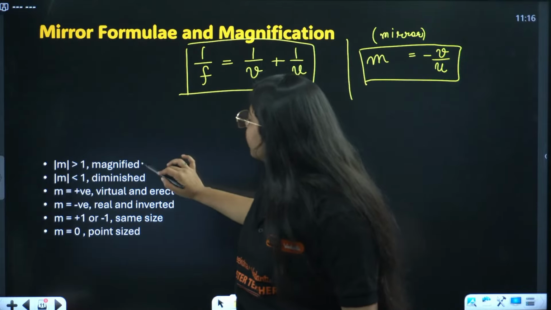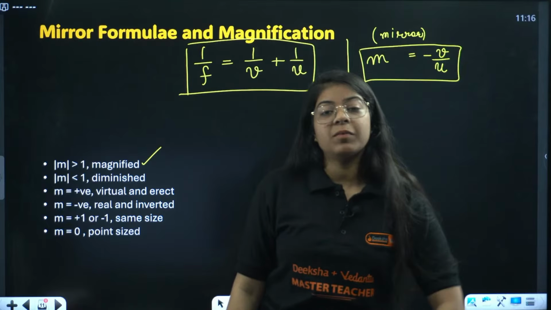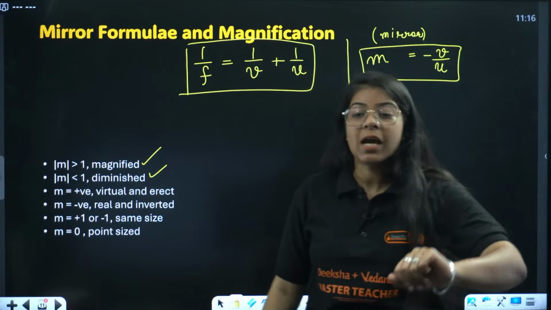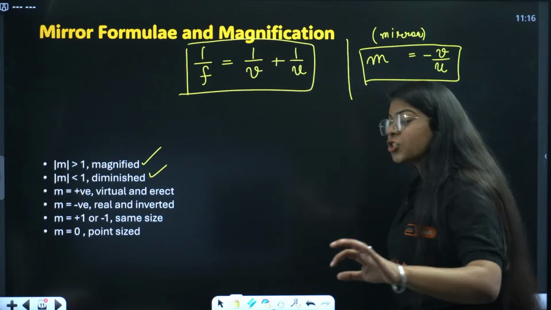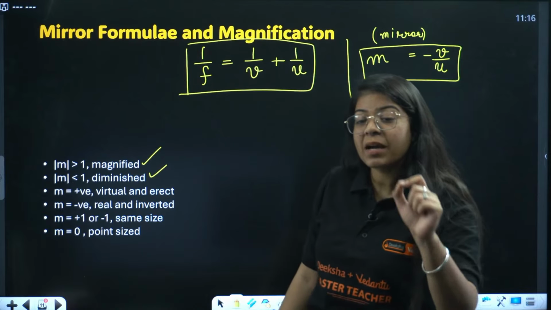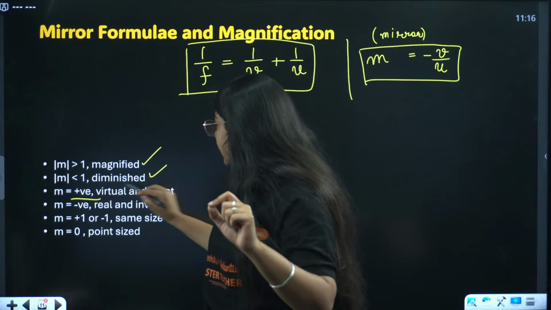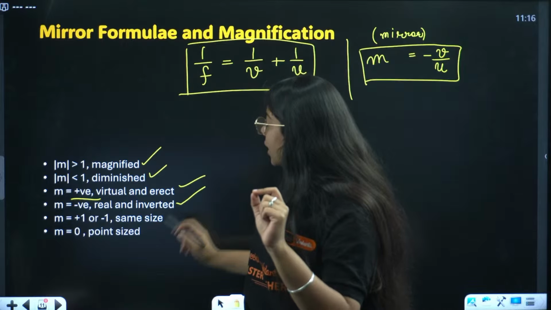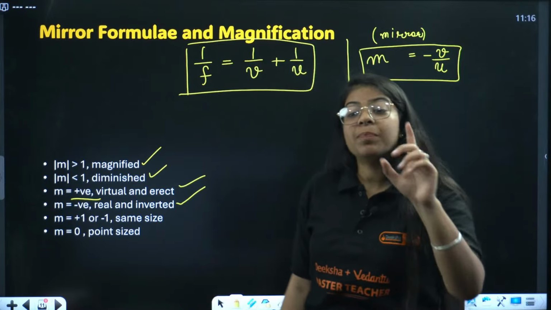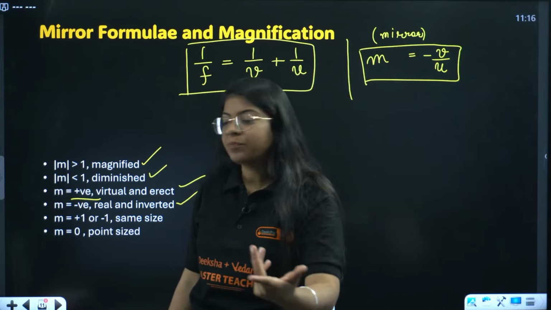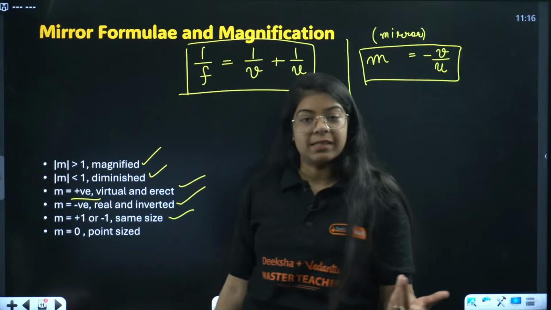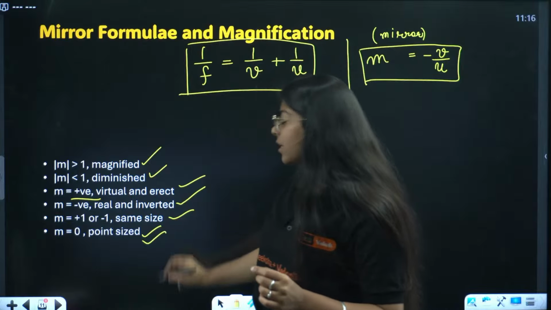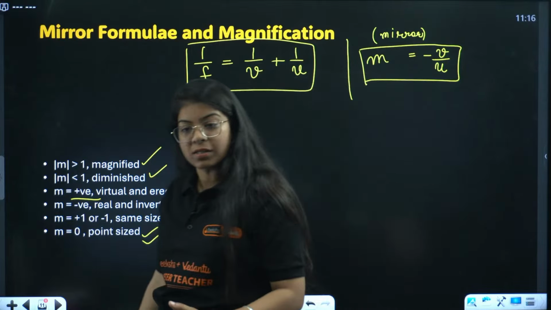Some of the points, let's see. If your magnification is greater than 1, that means the image is magnified. If magnification is less than 1, image is diminished. If magnification is positive, the image is virtual and erect. Magnification negative, the image is real and inverted. Magnification plus 1 or minus 1, we have same size, right? And magnification 0, we have a point sized image that is formed on the focus. Okay?